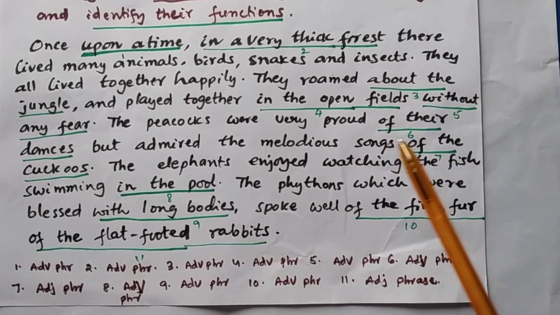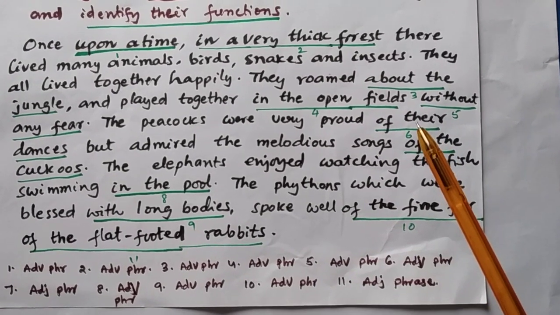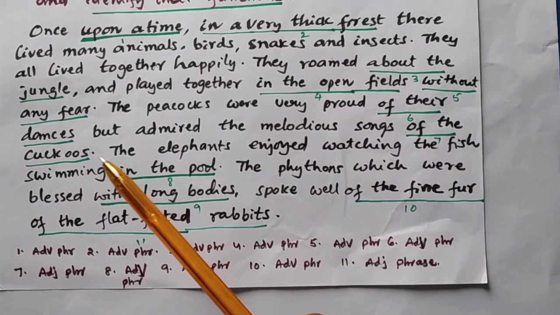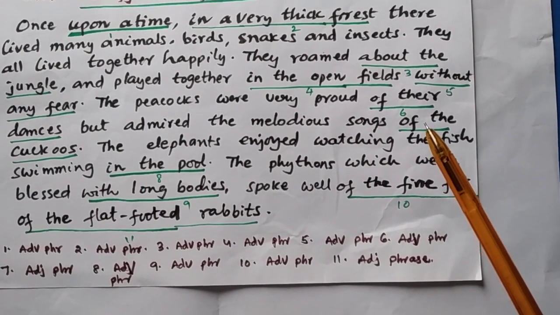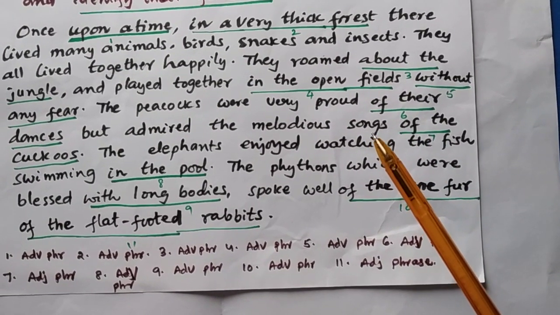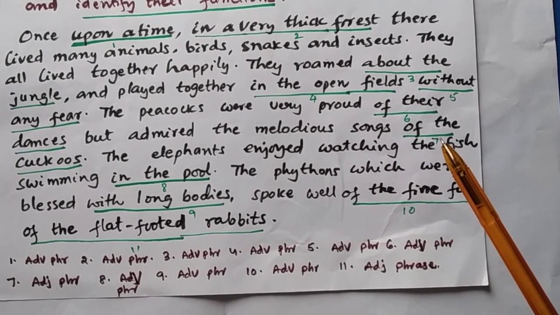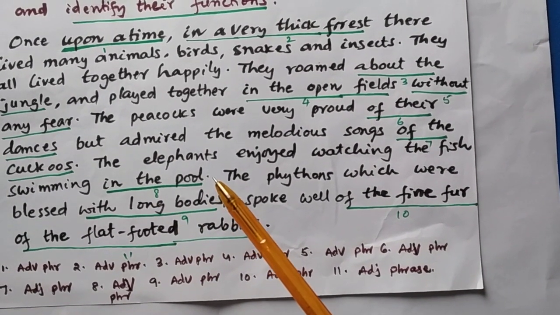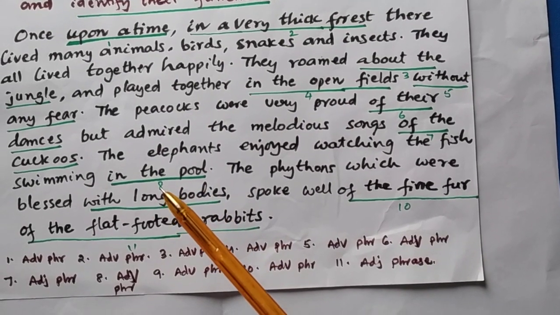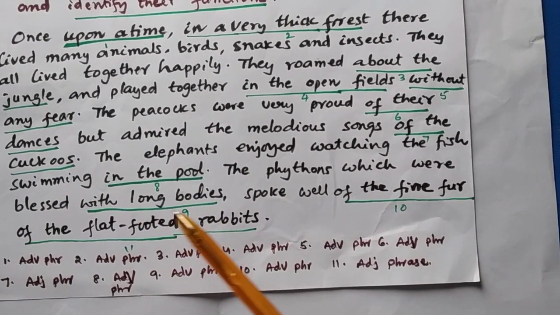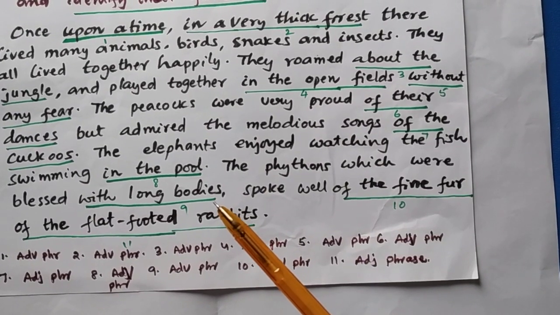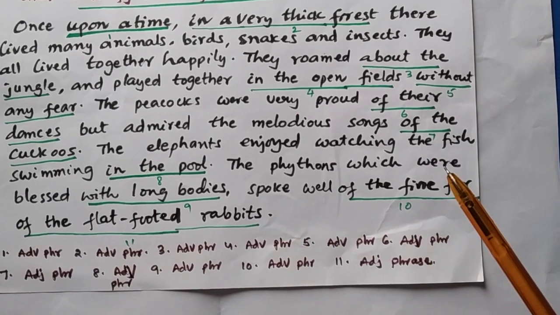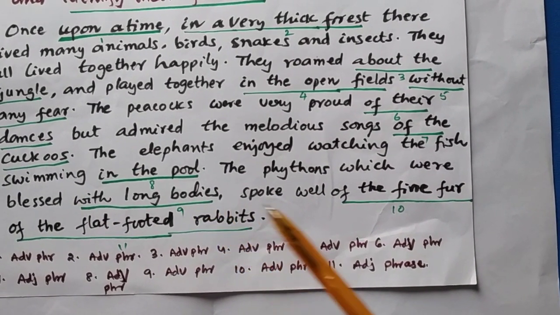Of their dances is an adverb phrase because here it modifies the adjective proud. Of the songs is an adjective phrase because this prepositional phrase modifies the noun songs. So it is called an adjective phrase. In the pool is an adverb phrase because it modifies the verb swimming. With long bodies is an adverb phrase because it modifies the adjective blessed and also the verb. So it is an adverb phrase.